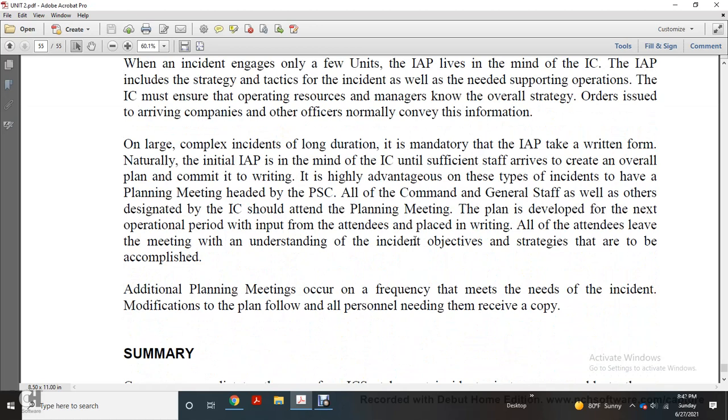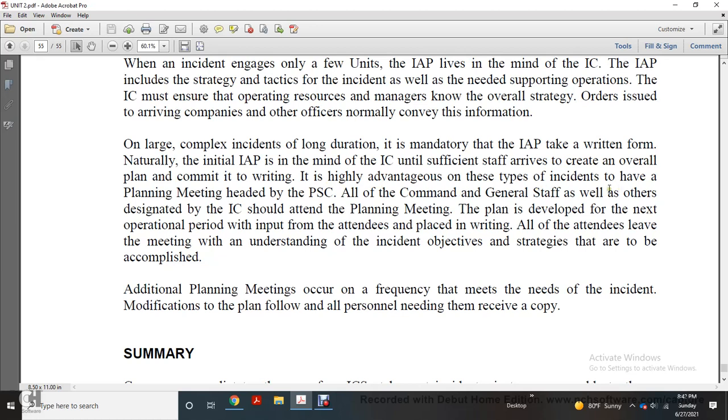For a large, complex incident of long duration, an incident action plan in written form is mandatory. Naturally, incident action plans form in the mind of the incident commander, and the incident command unit is sufficiently staffed to create an overall plan and commit it to writing. It is highly advantageous, for this type of incident, to have a planning meeting held ahead by the PSC along with the command and general staff.